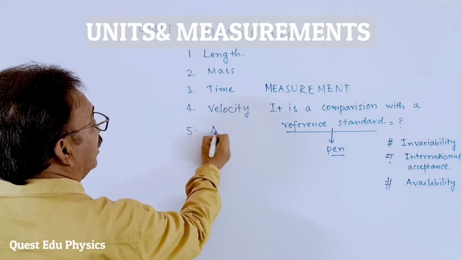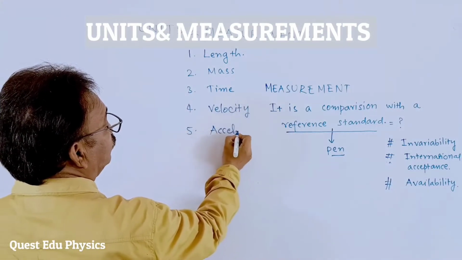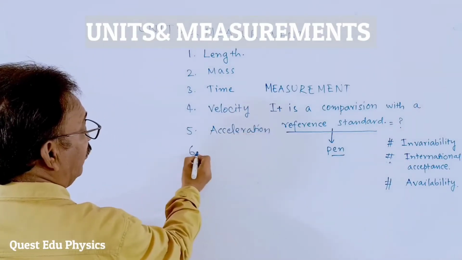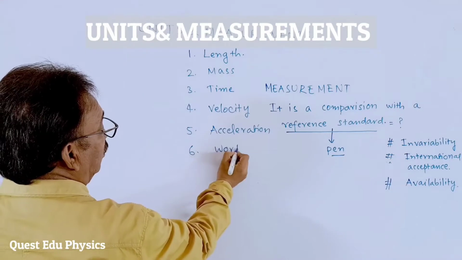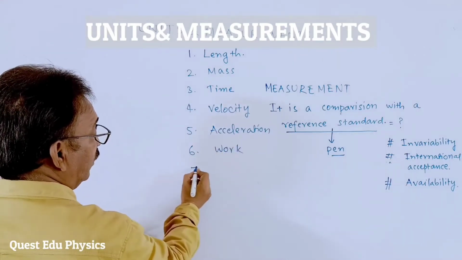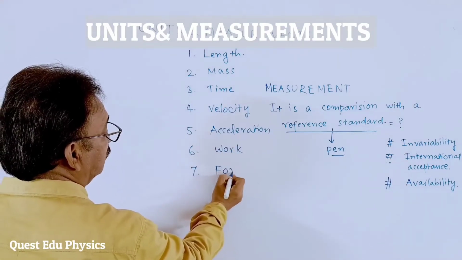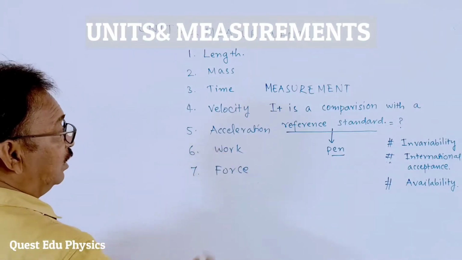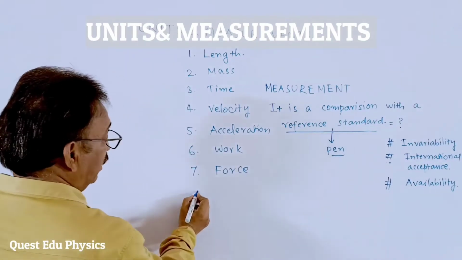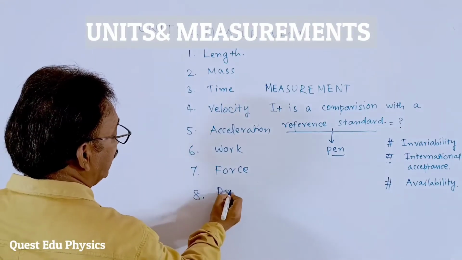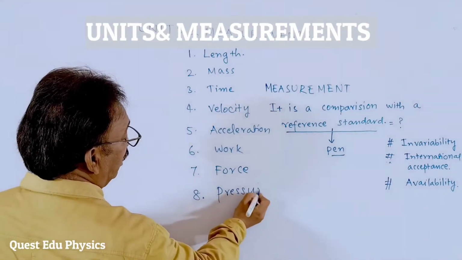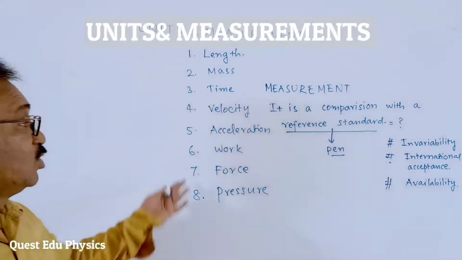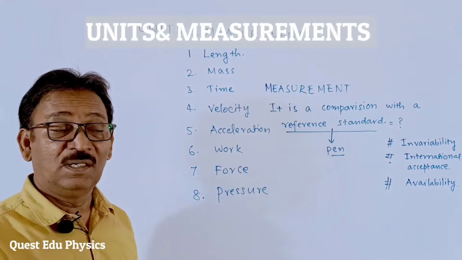And fifth, acceleration. It is one more physical quantity. And we have work. Okay, it is a physical quantity. And force. I have to write force, then after is the work. Okay, and you know all these physical quantities which are around us, pressure and so on. These are all the physical quantities.